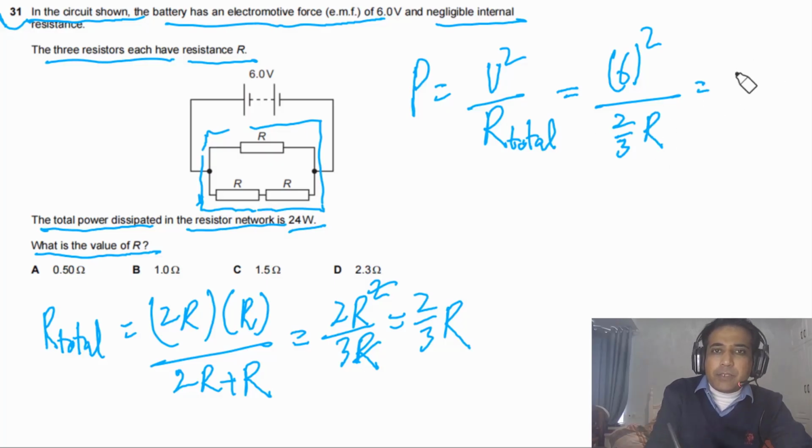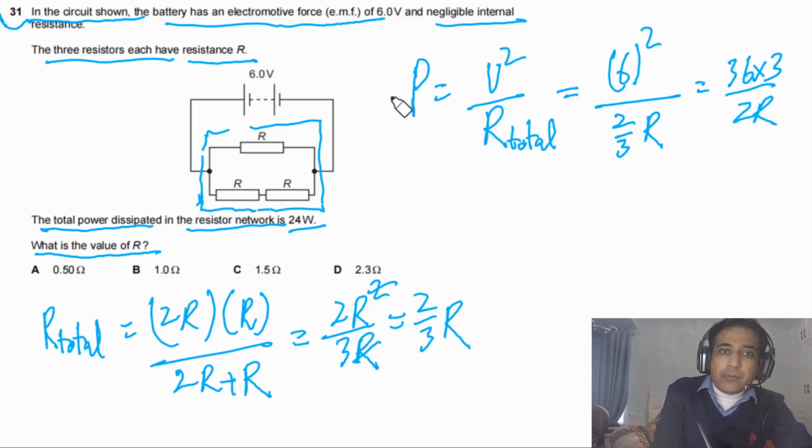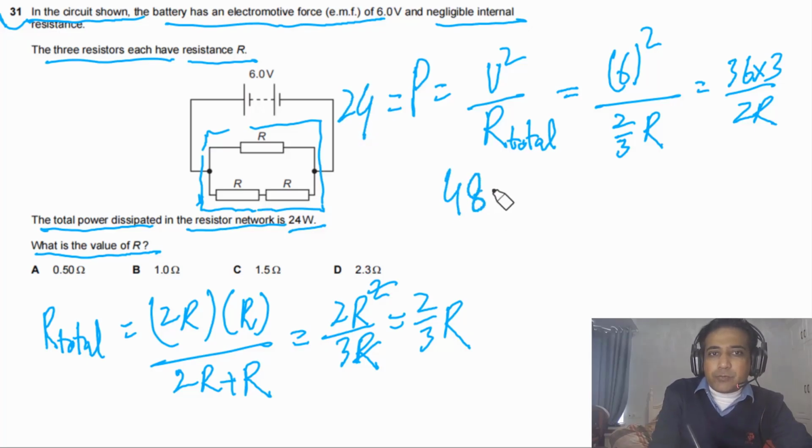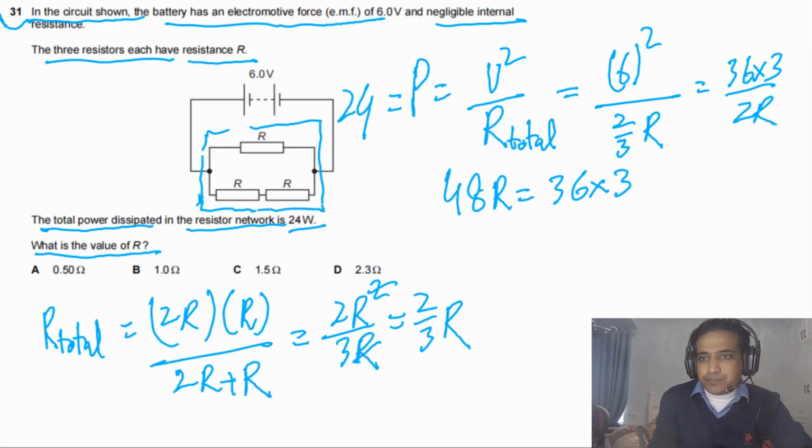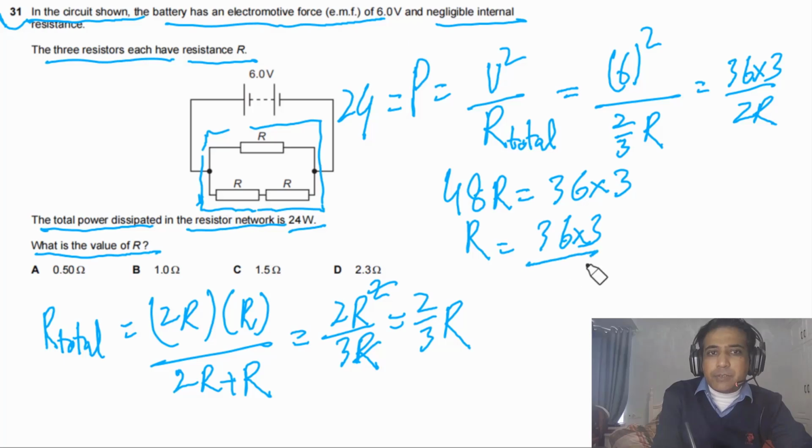If we simplify this one, we can say this will be 36 times 3 divided by 2R. And value of power we have, that is equal to 24 watts. So we can say this will be equal to 48R, that is equal to 36 times 3. We can simplify, R will be equal to 36 times 3 divided by 48. So we can cancel this 3 with this, so we will get 16, and we can divide this by 4, so we will get 4, and if we divide this by 4, we will get 9. So we got 9 by 4.